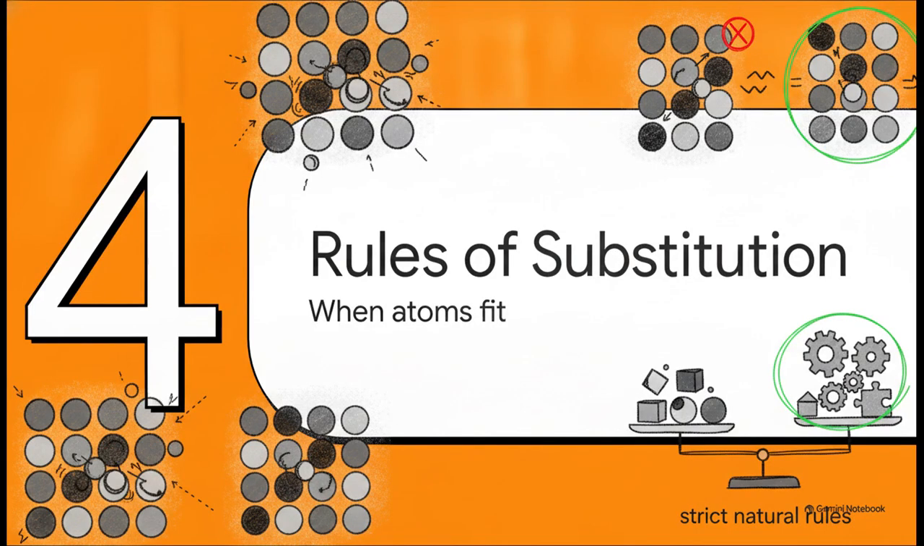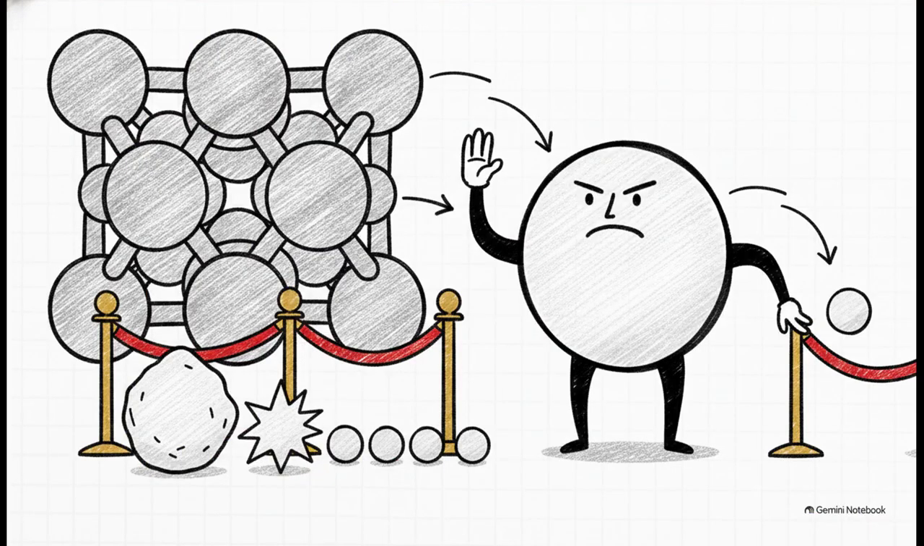Right, moving on to section 4, the rules of substitution. Now, here is the catch. Atoms can't just mix however they want. You can't just mash any two elements together and expect a nice, stable, solid solution. There are strict natural laws governing this, known as the Hume-Rothery rules. Think of these as the absolute VIP entry requirements for material science.